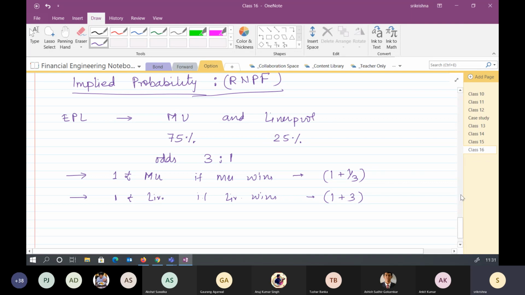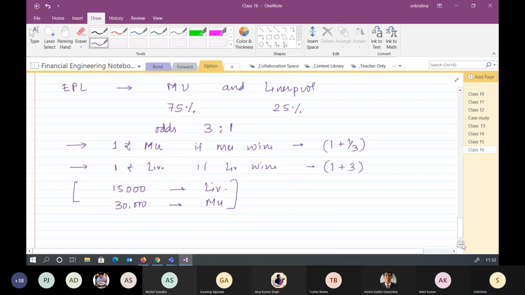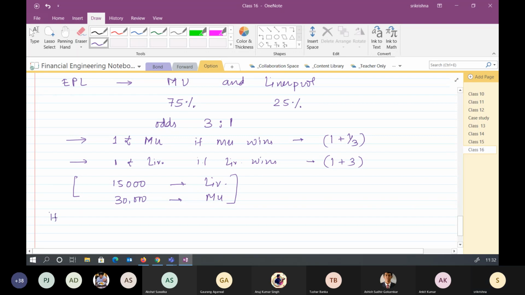Okay. Now let's see it in an actual scenario. The company finds that a total of 15,000 rupees is betted on Liverpool and 30,000 rupees is betted on Manchester United. Let's take both scenarios. What if Manchester United actually wins? Then how much money does the betting company have to pay, and what is the profit of the betting company?